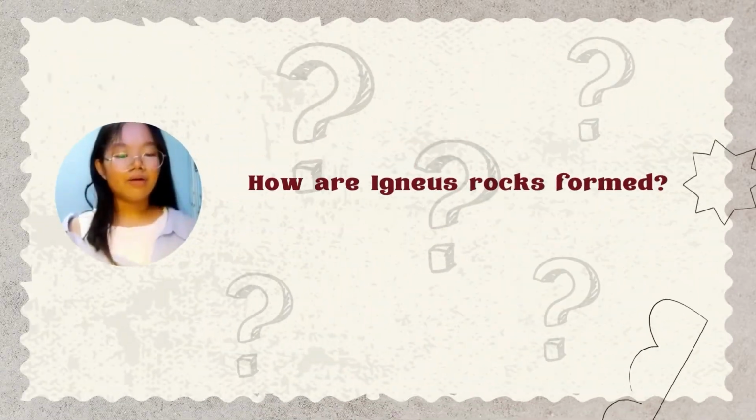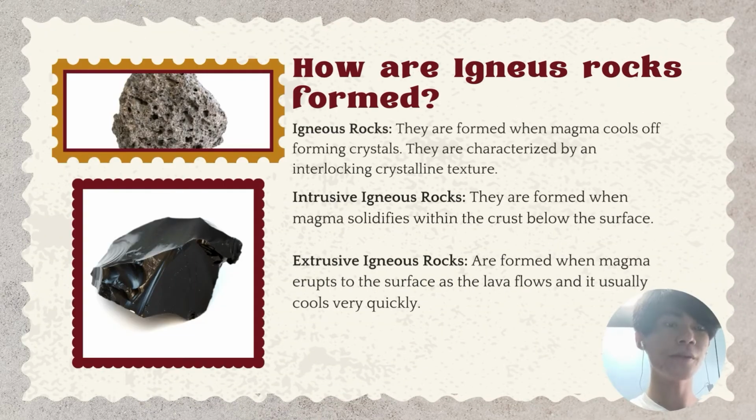Dale, how are igneous rocks formed? They are formed when magma cools off, forming crystals. They are characterized by an interlocking crystalline texture. They can be formed below or above the Earth's surface and can be classified in various ways.